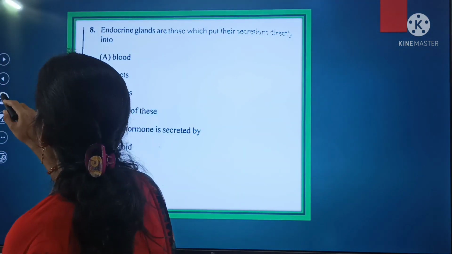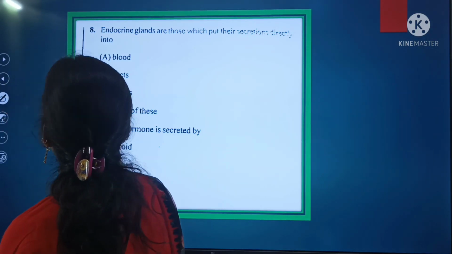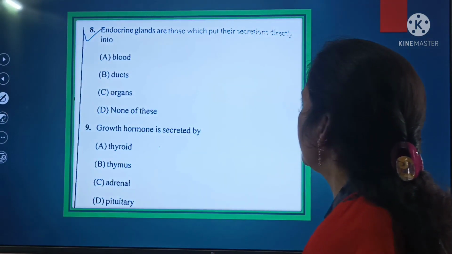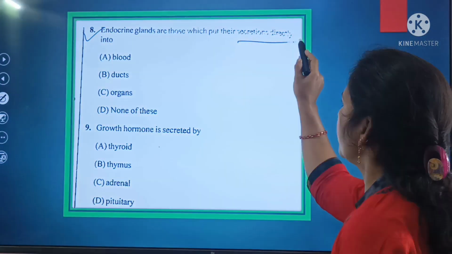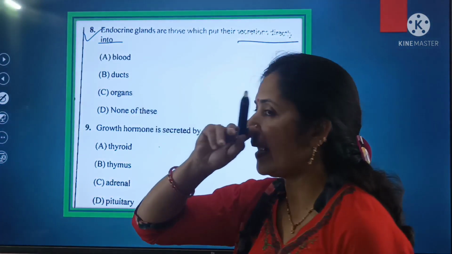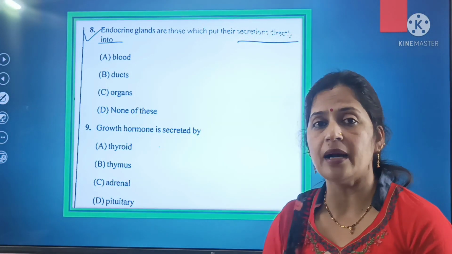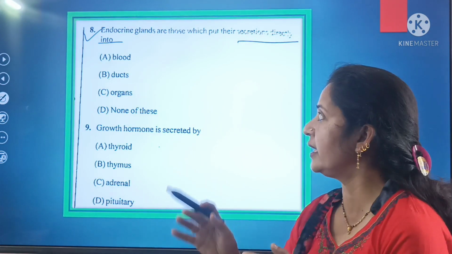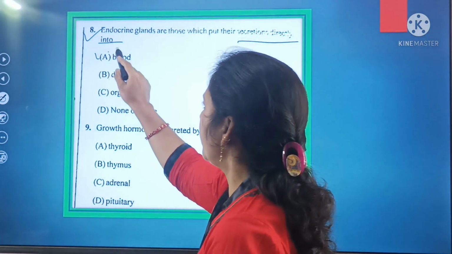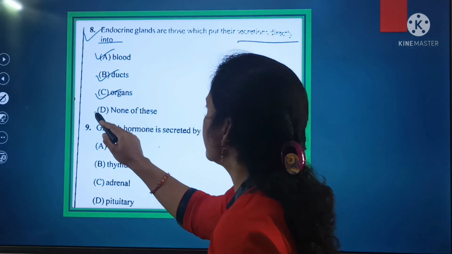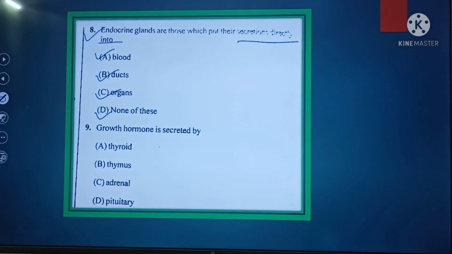Now shift to the next question, that is your question number 8. Endocrine glands are those which put their secretions directly into the dash. Endocrine glands are those which put their secretions directly into what? Options are blood, ducts, organs, or none of these. And it is your question number 8. Justify, beta. Endocrine glands directly secrete the secretions into